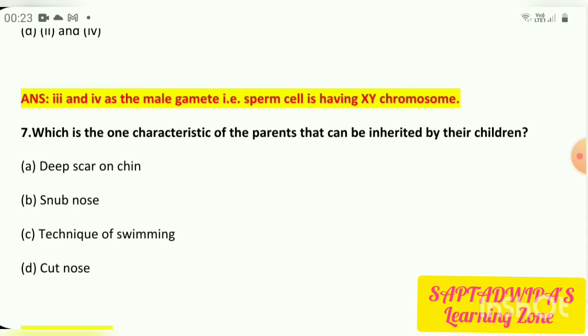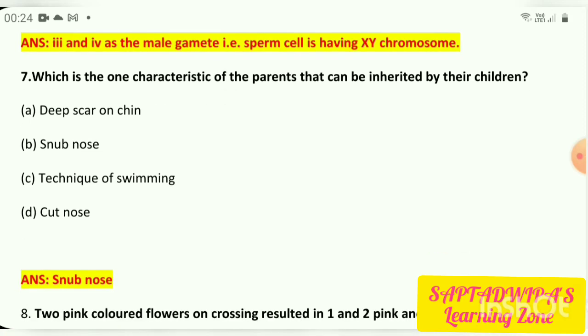And cut nose, if your parents are having a cut nose, it's not that you will also have a cut nose. When you are born, you will not have a cut nose. So that also cannot be inherited. So the only option which we are getting here is the snub nose, which can be inherited by the children from the parents. Okay. So number 7 is B, that is snub nose.